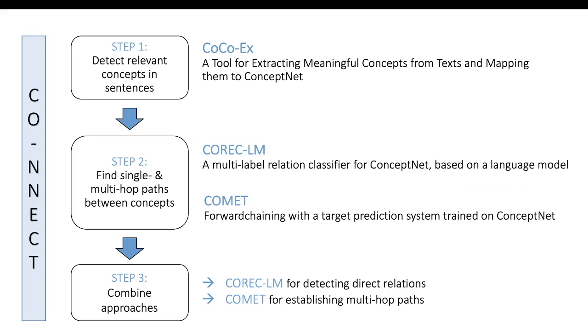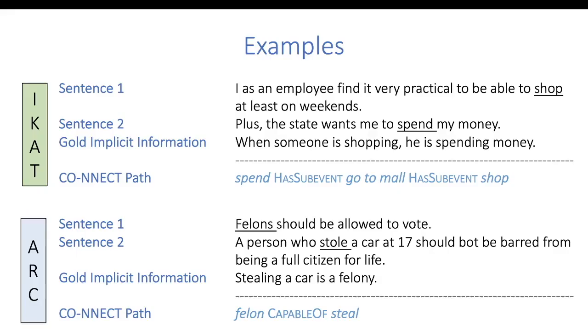The first step is to extract relevant concepts from two given sentences and then to dynamically establish single and multi-hop knowledge paths between them by combining two complementary model types, a relation classifier and a target prediction system. We then evaluate the quality of the established paths manually and automatically on two argumentative datasets and show that our framework can generate meaningful, high-quality knowledge paths between sentences that reveal implicit knowledge conveyed in texts.